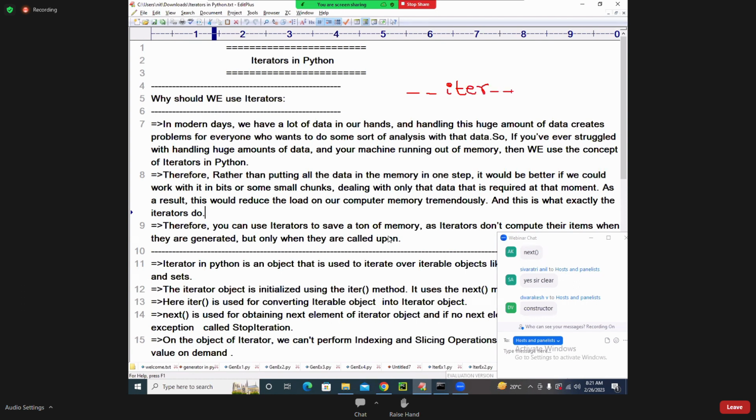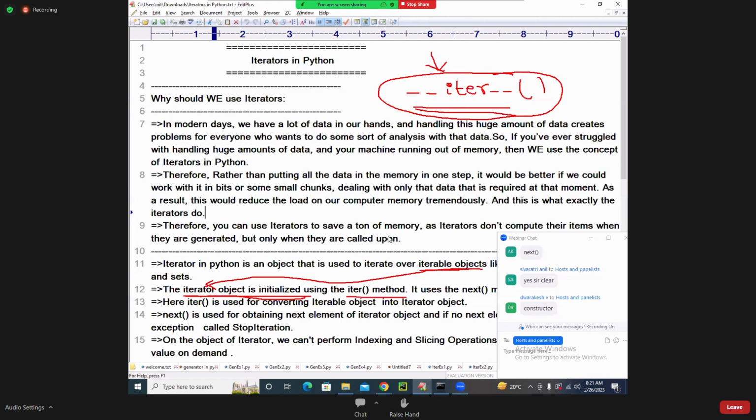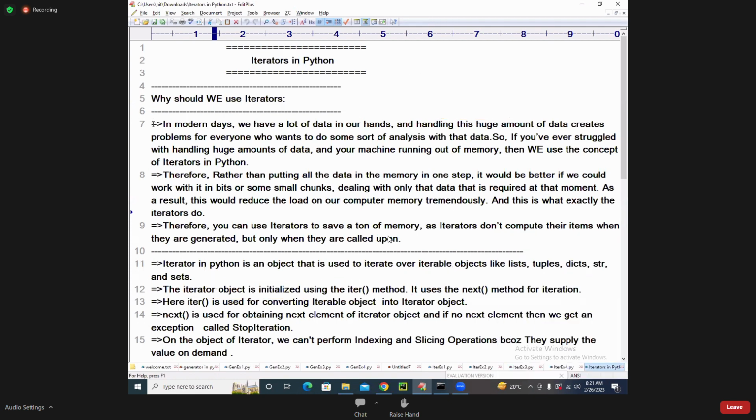The iter method: that means when you are converting the iterable object into an iterator object, initializing, this function is internally called. Some student asked, what is this, sir? I hope they are understanding. The iterator object is initialized internally inside of this iter function. When I am converting an iterable object into an iterator object, this function is internally called. I hope you are understanding it. So whichever student asked that, I hope I replied.